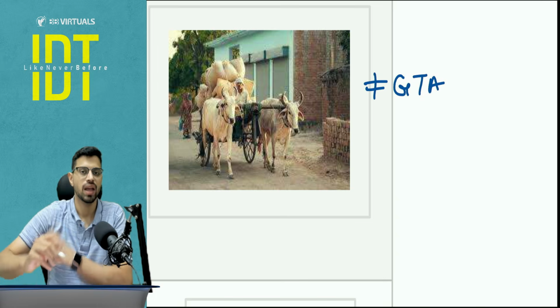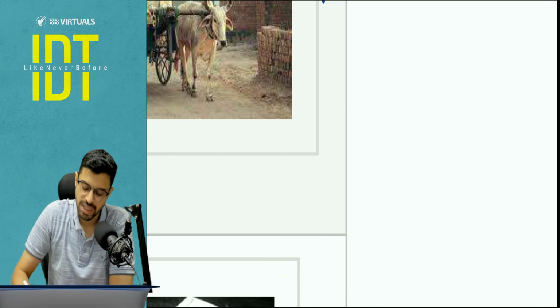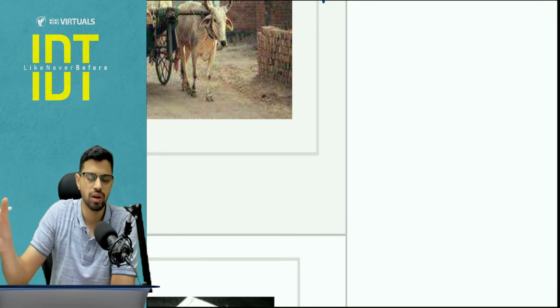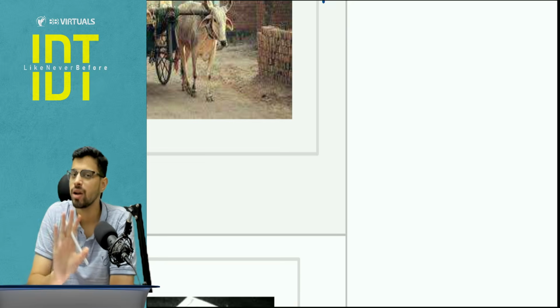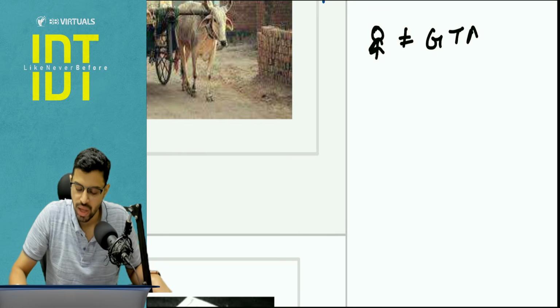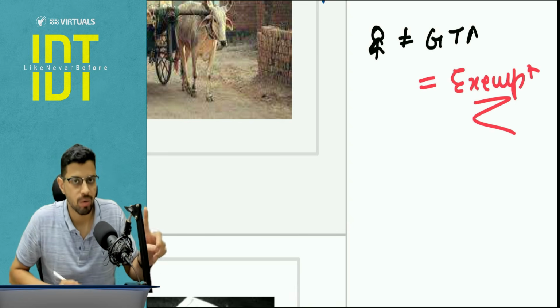Similarly, the question may state one particular adjustment entry that your friend had a truck idle for transporting. So you transported certain goods in his truck and he did not issue any consignment note. So your friend is not a GTA, because the consignment note was not issued, and hence this would be exempt. Is this clear? This is a very important analysis.